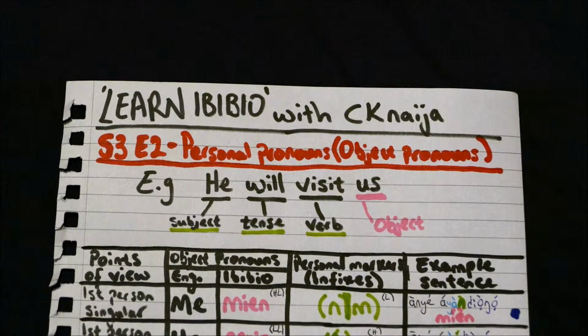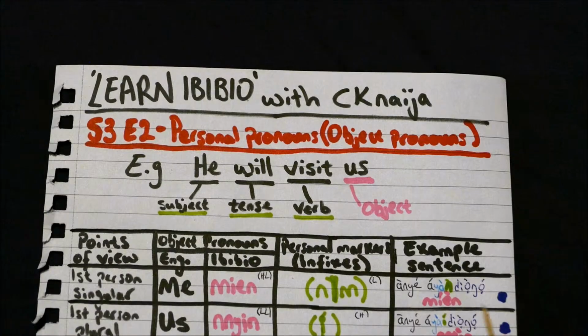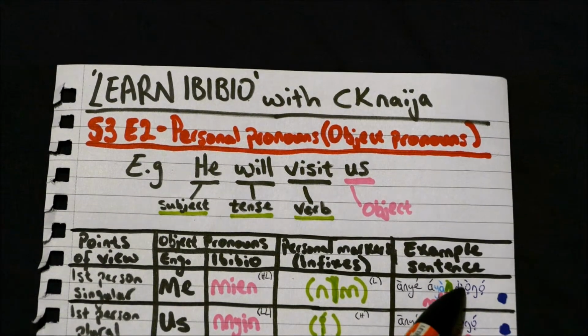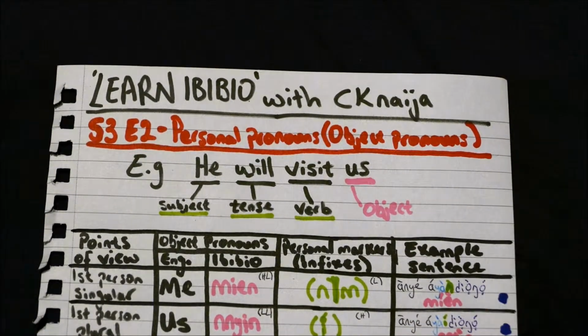In English the infinitive form of a verb would be to know. If you add the word to before a verb, it makes it the infinitive form. In Efik-Ibibio, the equivalent of the word to is adi, and then you add the verb. So in English you would say to know, and in Ibibio you would say adi diongo. We have a low tone, and a high tone to finish with.